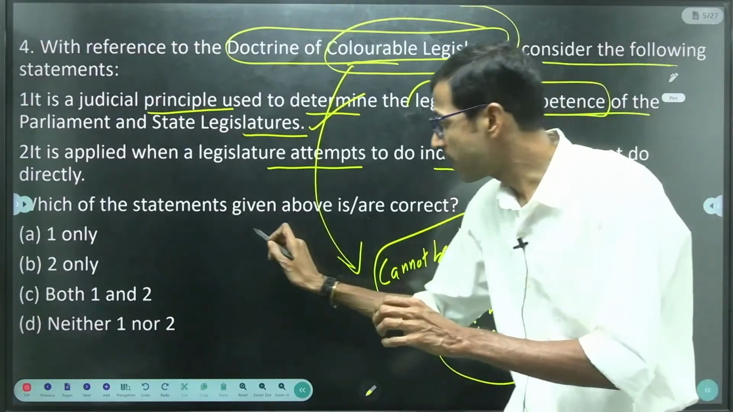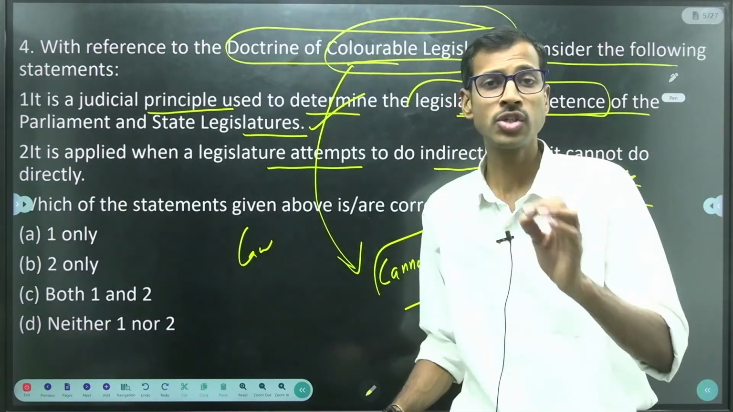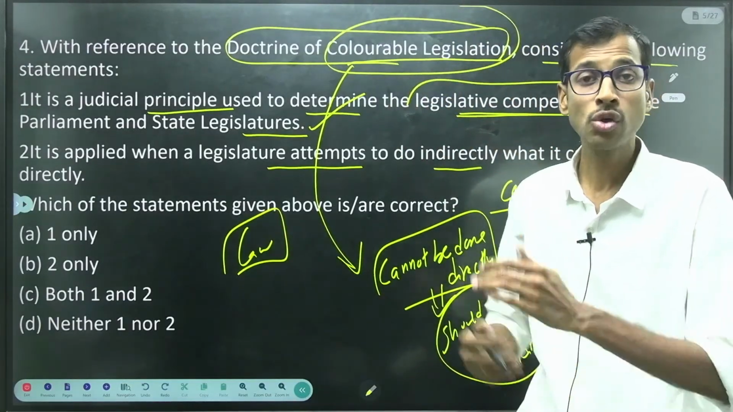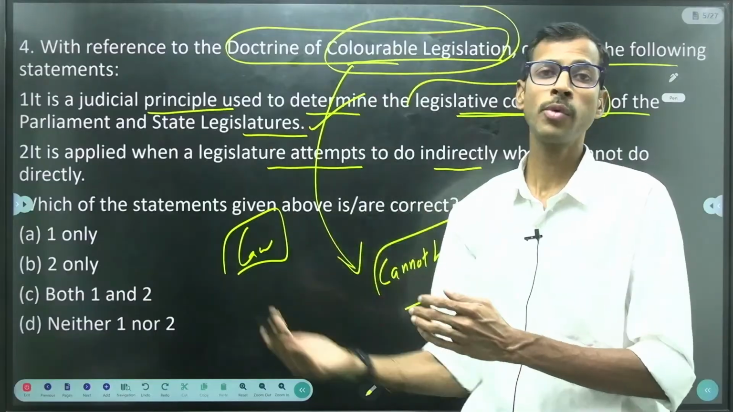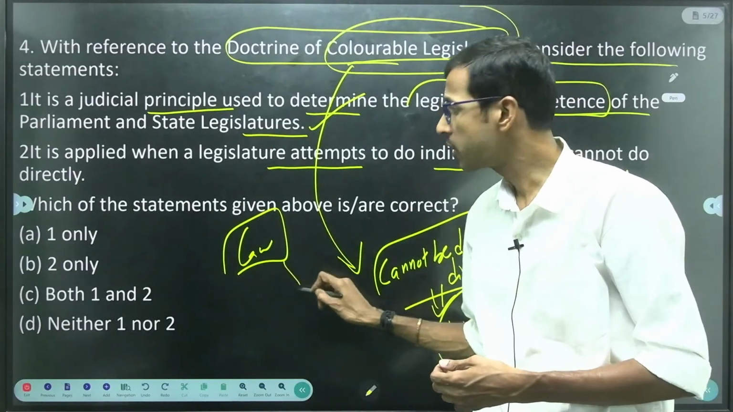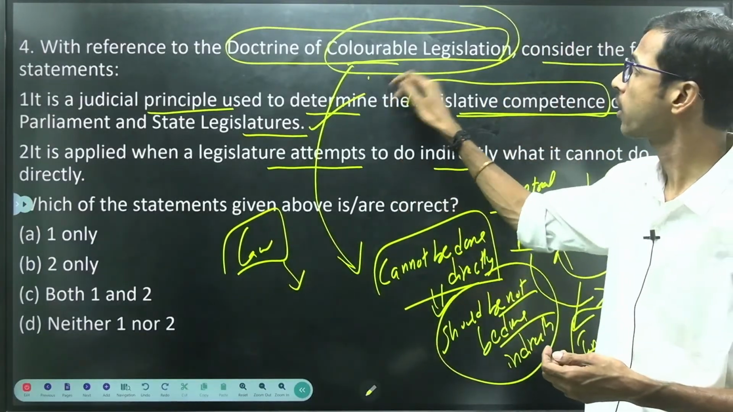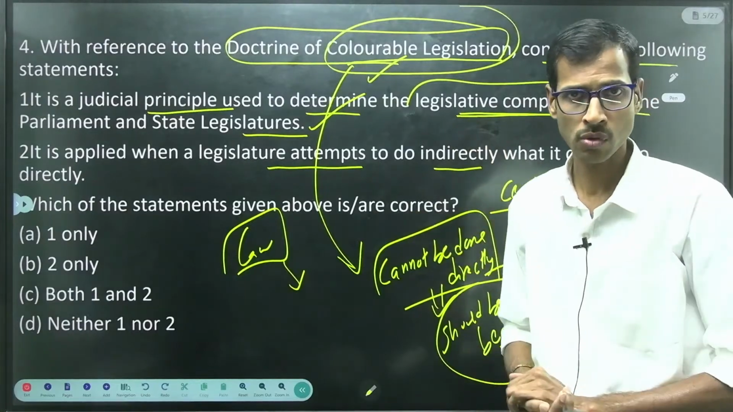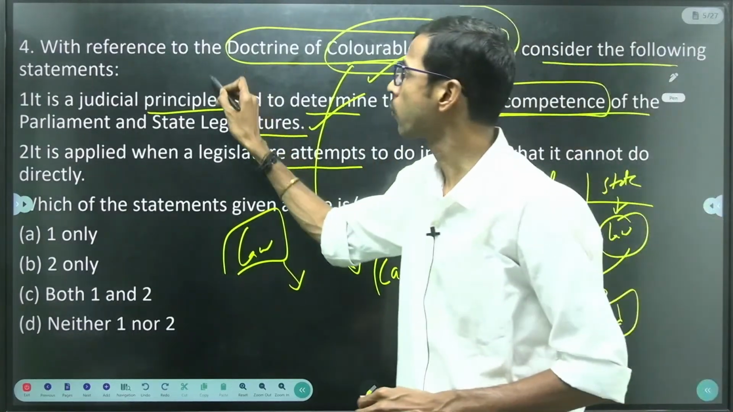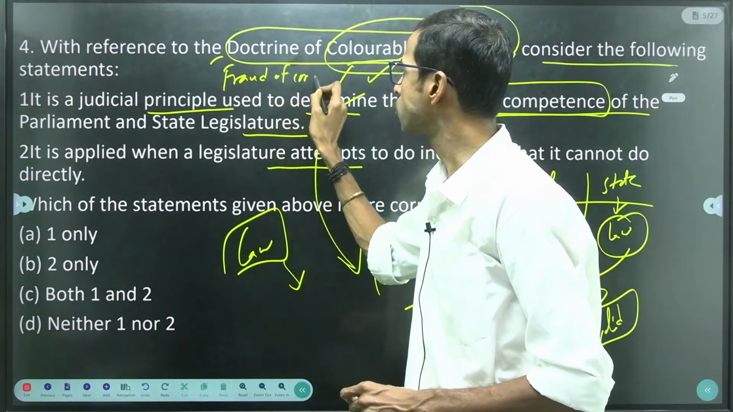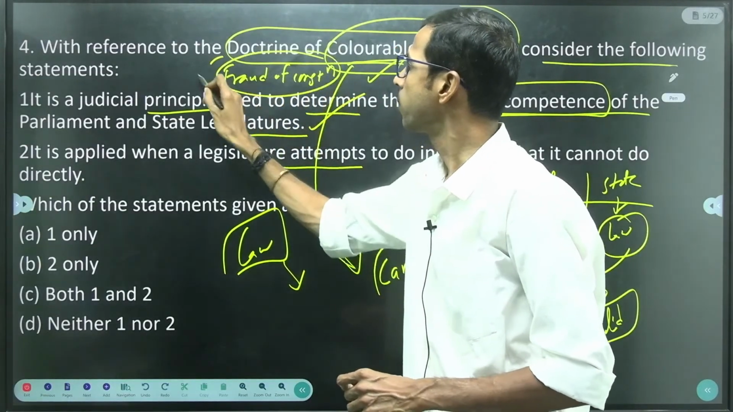If any government, whether center or state, enacts a law in written format, but in reality it encroaches upon the other's jurisdiction or subject matter, it is completely invalidated. That is the meaning of the doctrine of colorable legislation. We can call it fraud on the constitution also, right? Very much important.